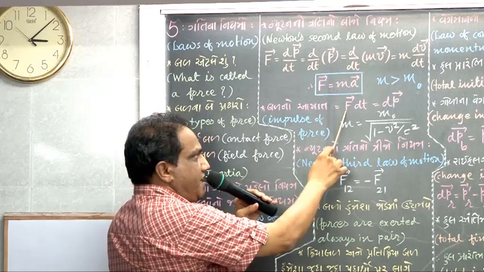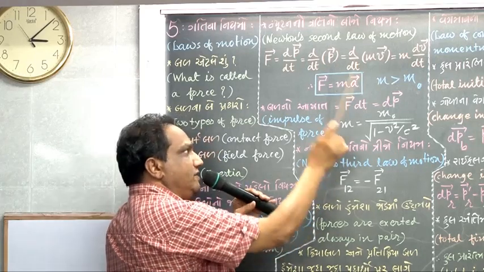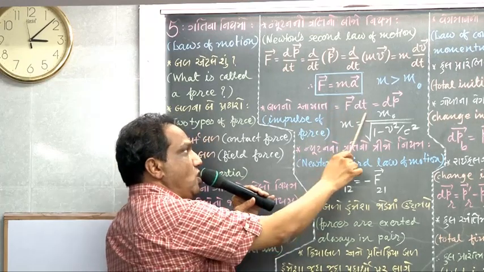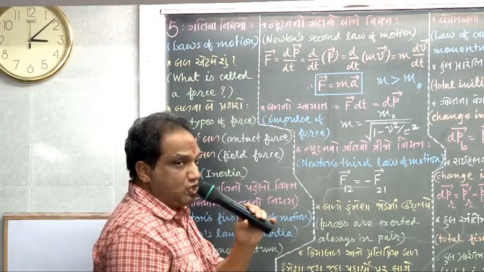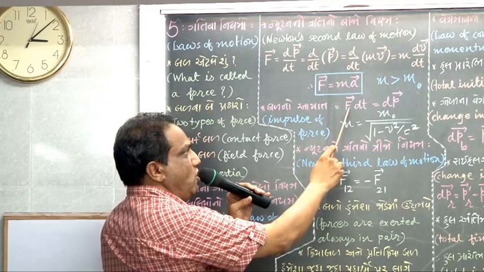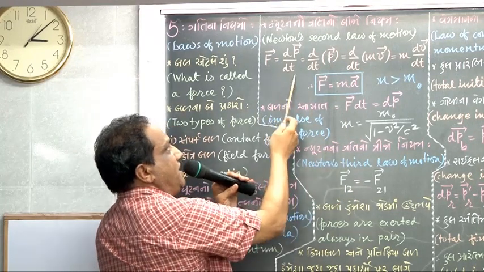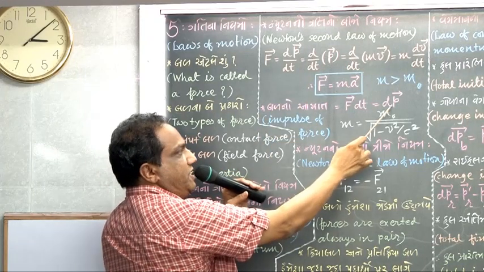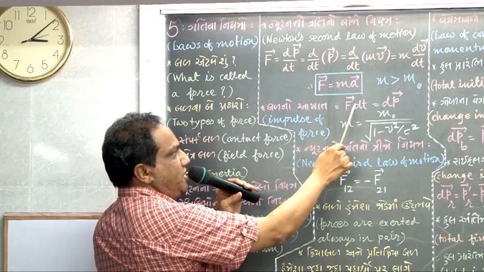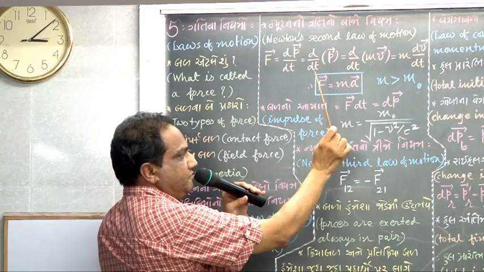Product of force exerted on a body and the time interval for which that force is exerted is called impulse of force. It is not force, it is force into time, and force into time will be change in momentum. What about the unit of impulse of force? Newton into second. Everybody? Newton into second.